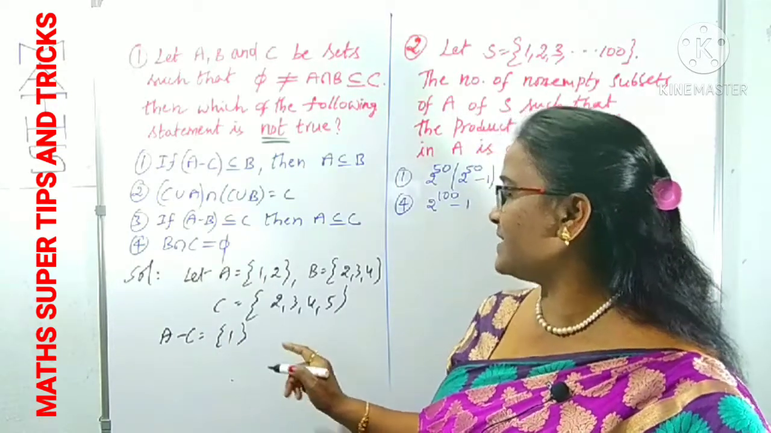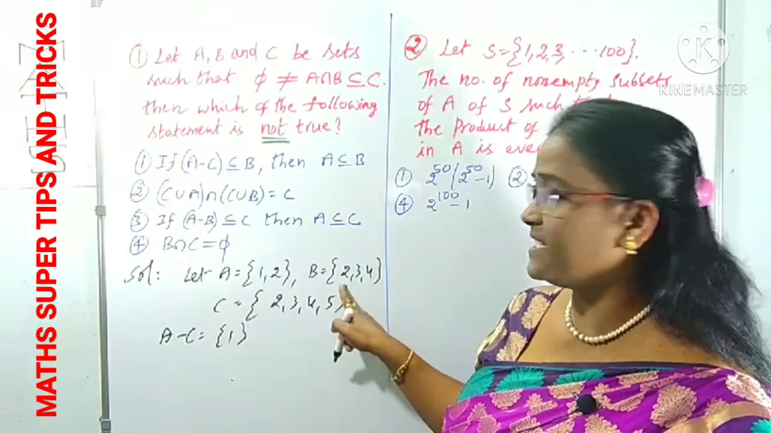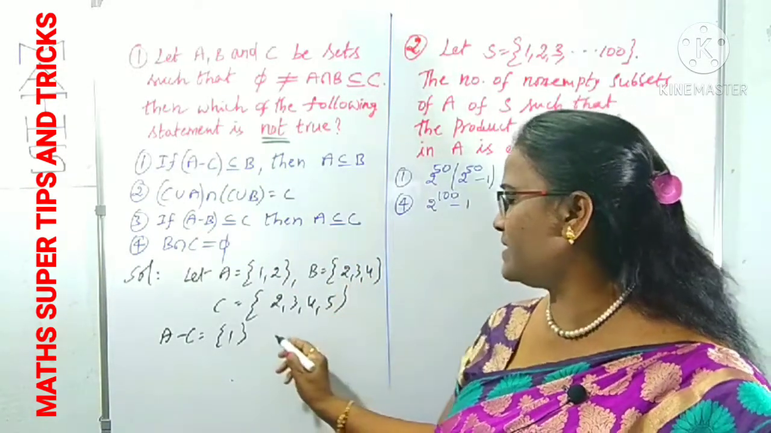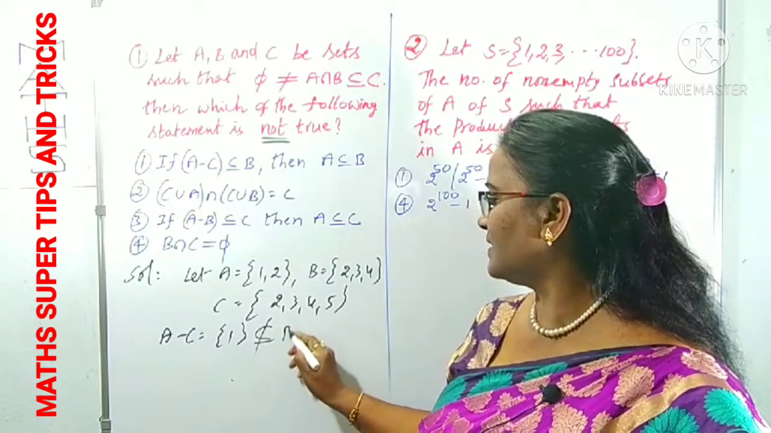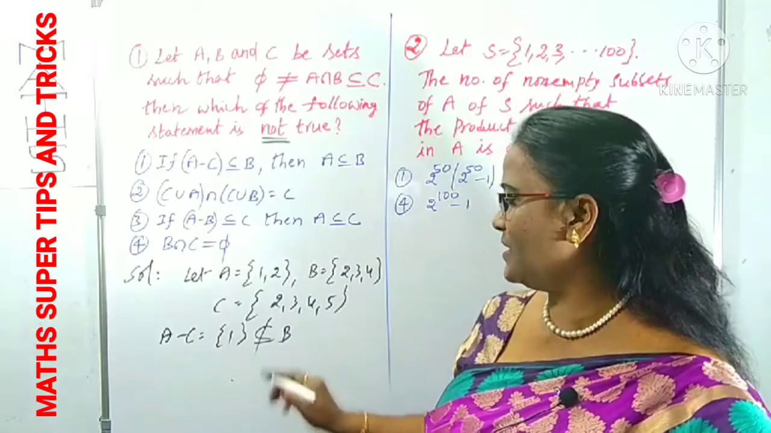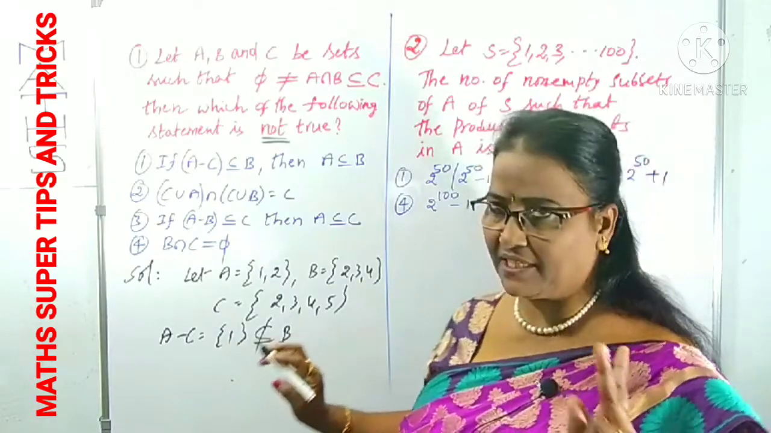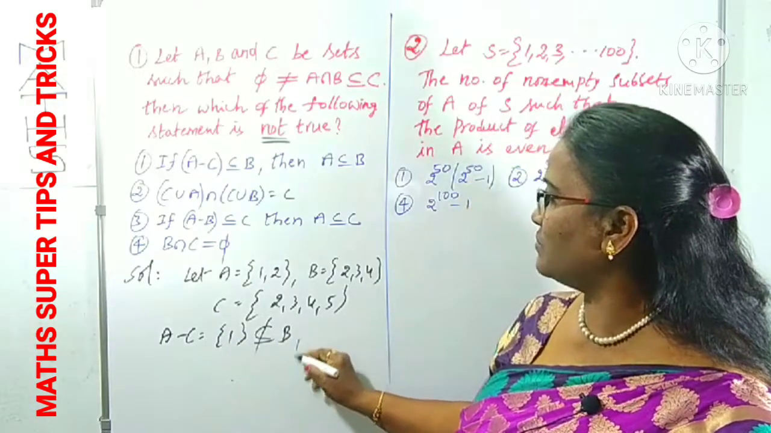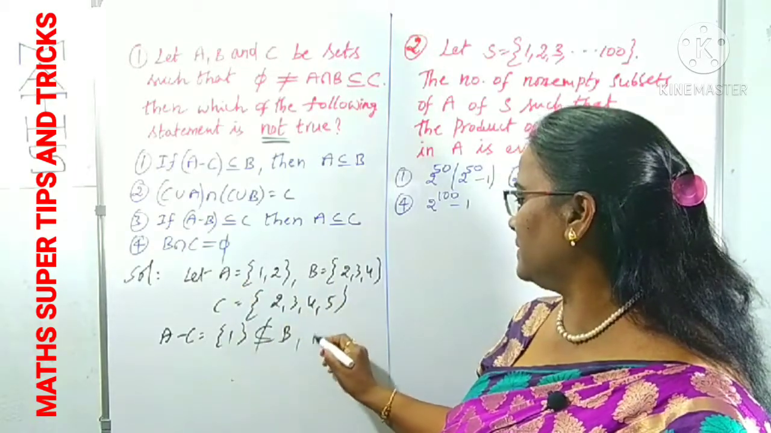Set {1} is a subset of B or not? Is it a subset of B? No. One means it's not a subset of B. Right? Clearly, A minus C is not a subset of B. That is one case. And also we can observe that A is a subset of B.